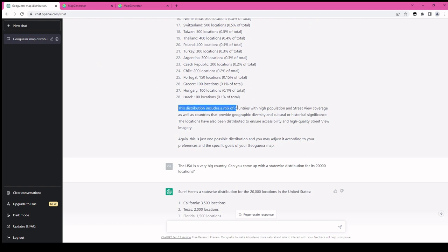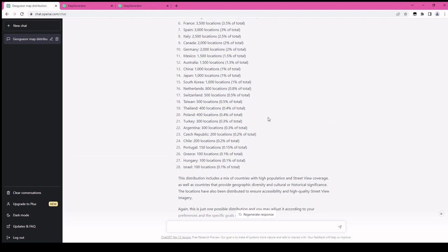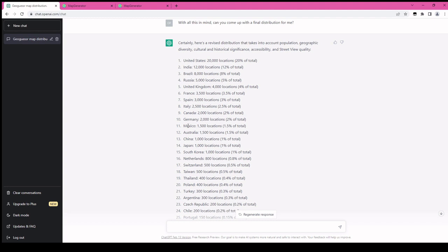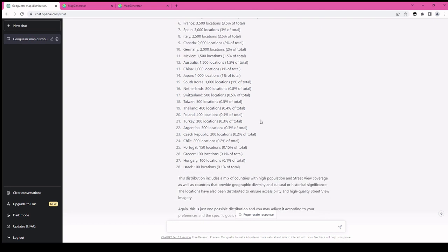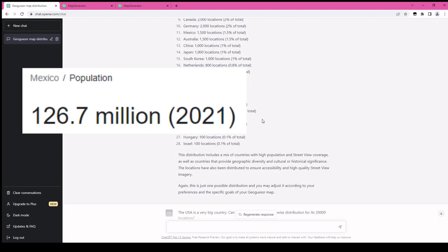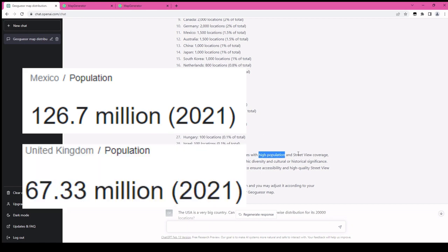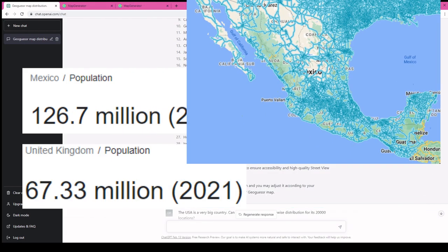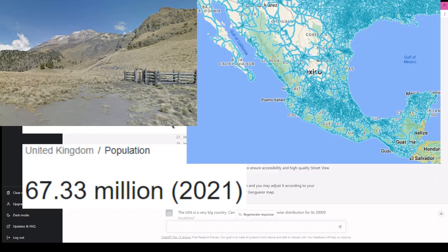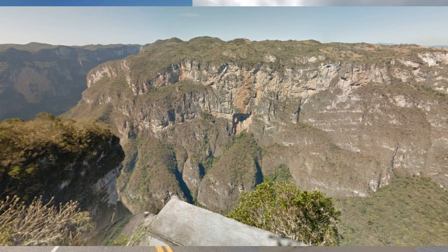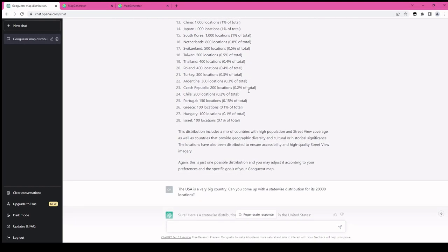This distribution includes a mix of countries with high population and street view coverage, as well as countries that provide geographic diversity and cultural or historical significance. So, I would like it to explain how Mexico, with population much higher than the UK, quite a lot of street view coverage, and certainly a lot of geographic diversity, is way below the UK, or Indonesia is nonexistent.